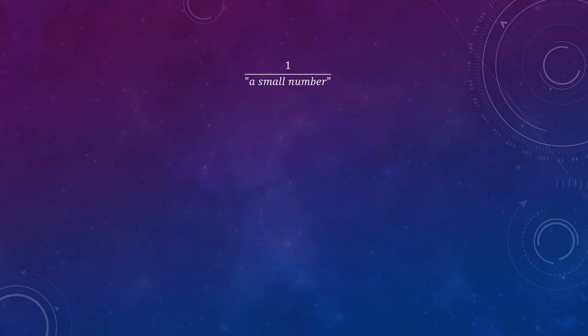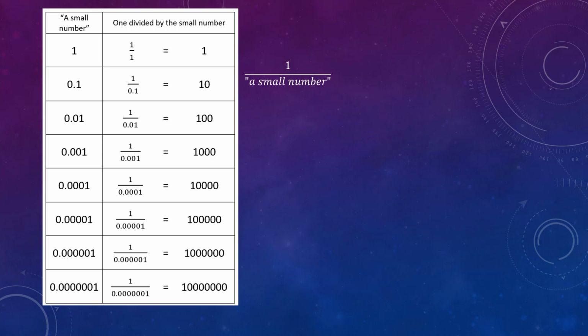So let's take 1 divided by a small number. Let's start with 1 divided by 1. 1 is pretty small. Well, 1 divided by 1 is 1. But even smaller than 1 is 0.1 or 1/10. So when we have 1 divided by 0.1, we get 10. Even smaller than 0.1 is 0.01. 1 divided by 0.01 is 100.